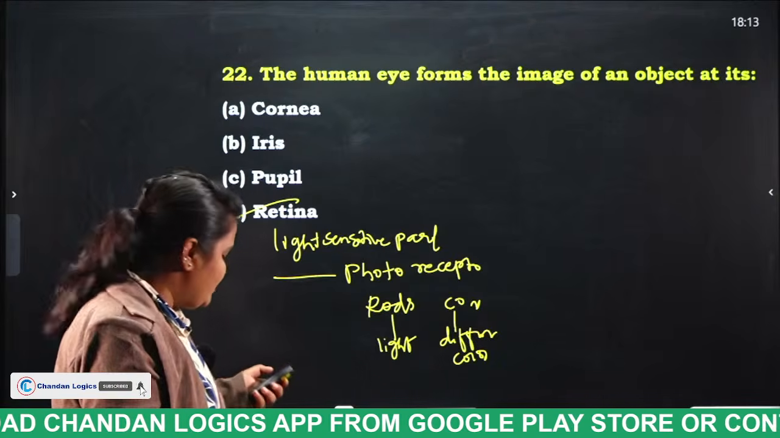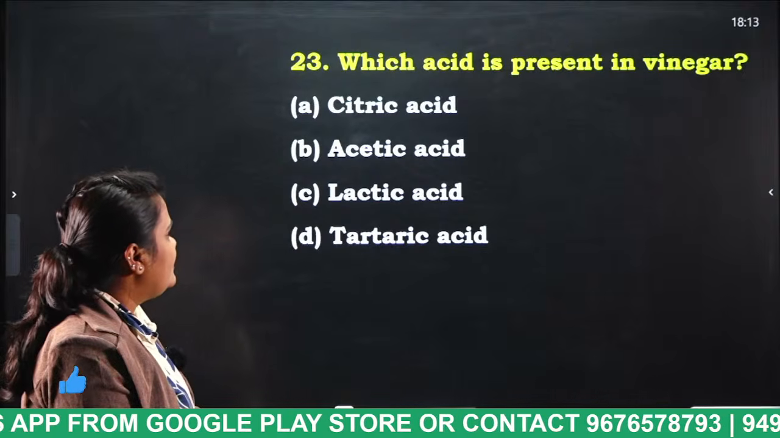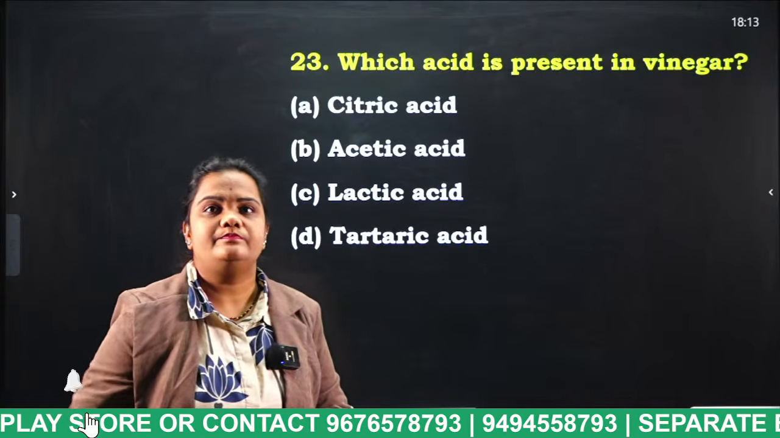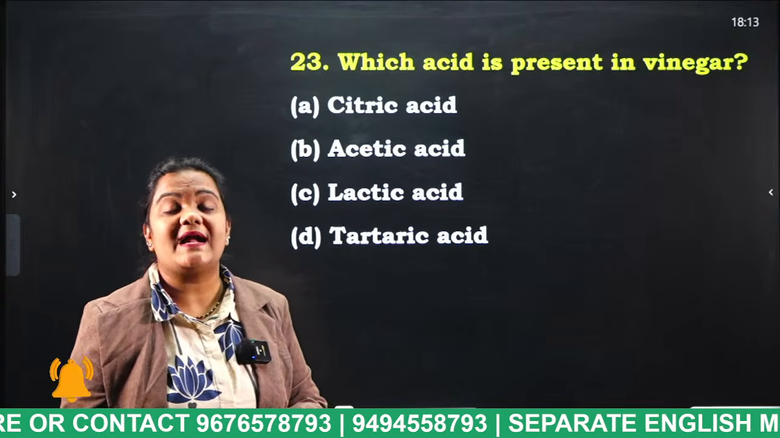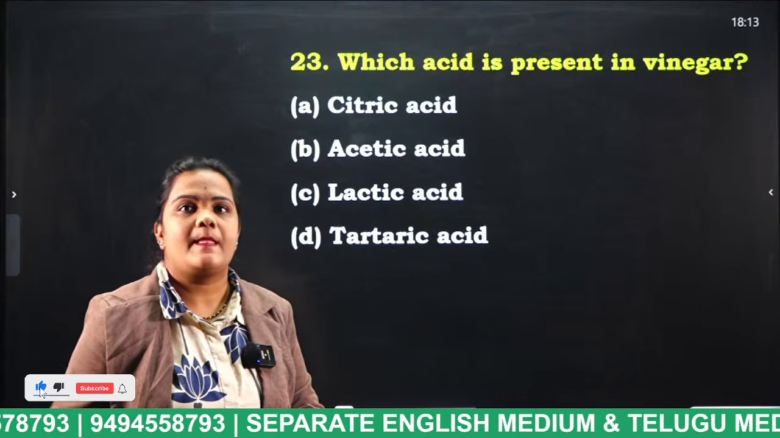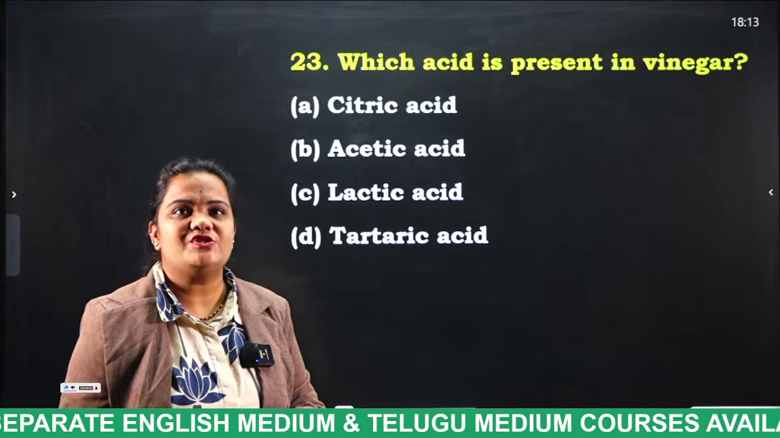Okay, next, which acid is present in vinegar? Citric acid, acetic acid, lactic acid, tartaric acid. Yes, iris is the colored part of our eye. And what is the answer for this question?